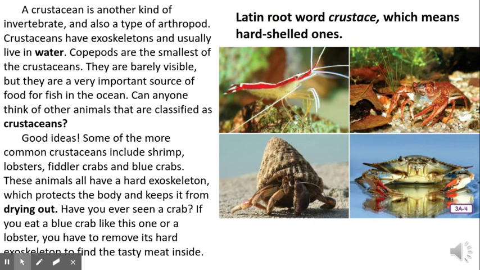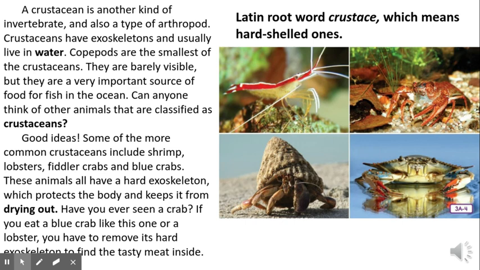A crustacean is another kind of invertebrate and also a type of arthropod. Crustaceans have exoskeletons and usually live in water. Copepods are the smallest of the crustaceans. They are barely visible, but they are a very important source of food for fish in the ocean. Can anyone think of other animals that are classified as crustaceans? Good ideas. Some of the more common crustaceans include shrimp, lobsters, fiddler crabs, and blue crabs.